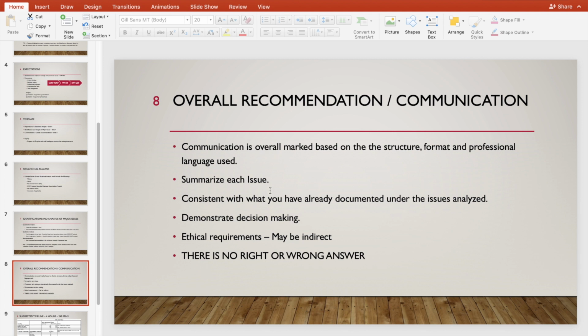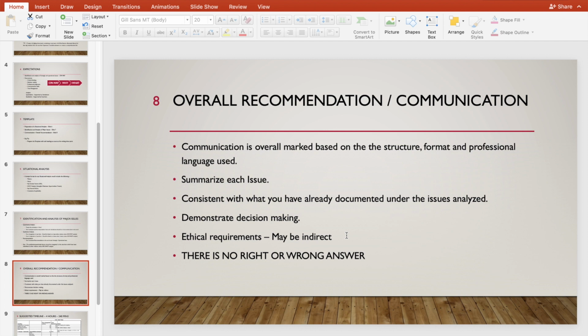Then you have to summarize each issue in the overall recommendation. This would form the last part of your recommendation. It should be consistent with what you have already documented under each issue analyzed. One very important factor is the ethical requirement. Sometimes they do not give it directly. You would have to figure out what exactly is there.